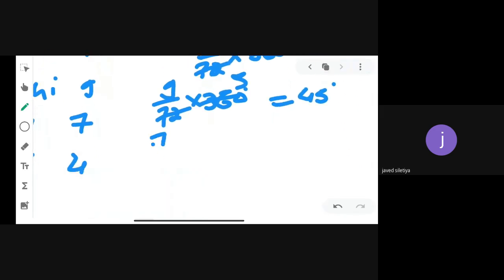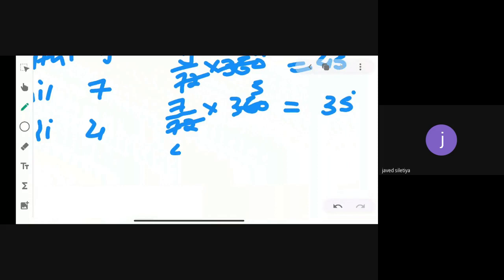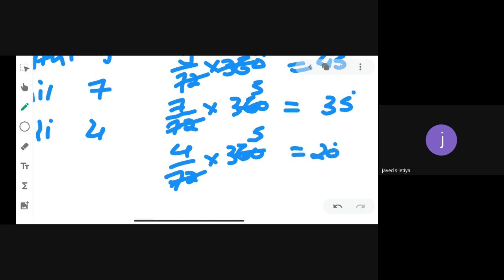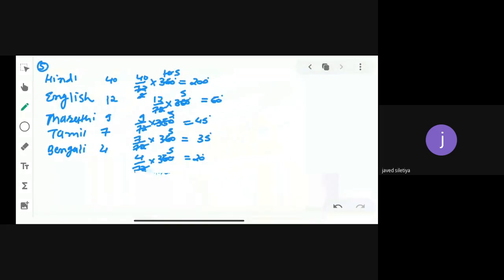Now in Tamil, 7 divided by 72 into 360, 7 fives are 35 degrees. Now in Bengali, 4 divided by 72 into 360, 4 fives are 20 degrees. So we are finding the central angle of every language.